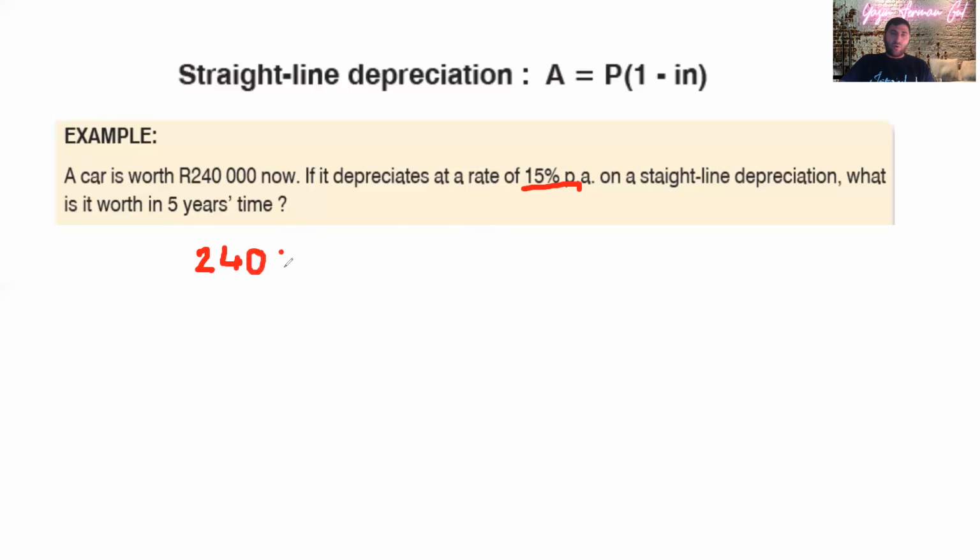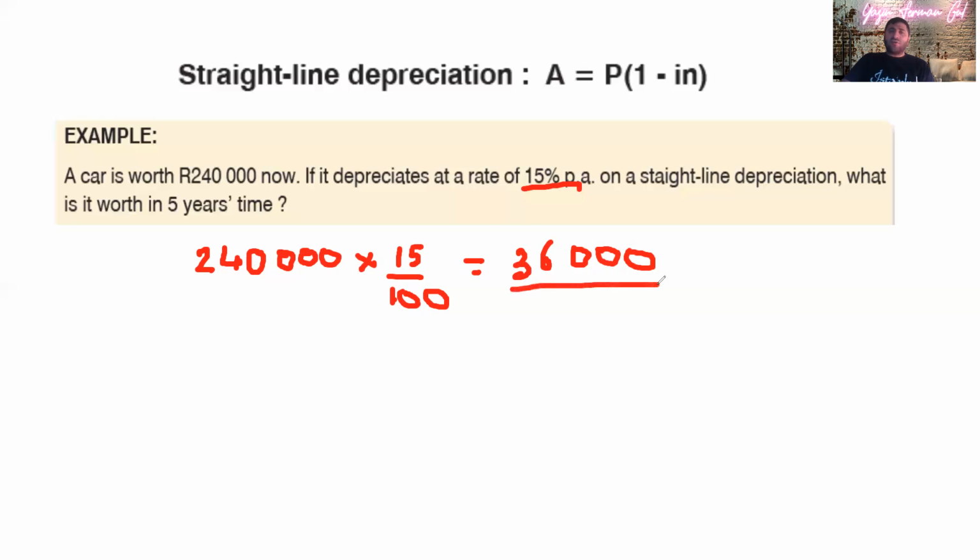I'm going to do this now without using the formula, just for you to get the logic behind this. Times 15%. Let's see what 15% of that is. If I quickly do 240,000 times 15%, that equals 36,000. So 15% of 240,000 is 36,000.